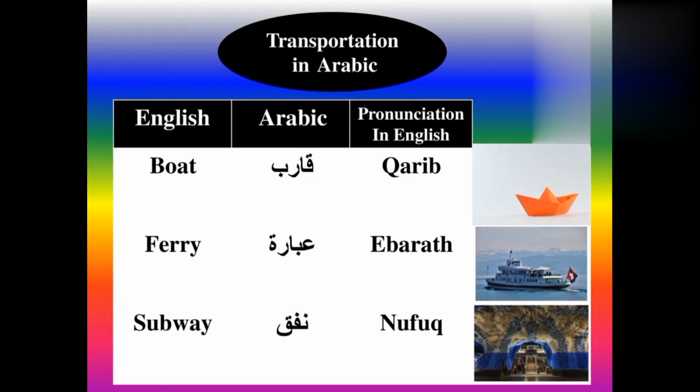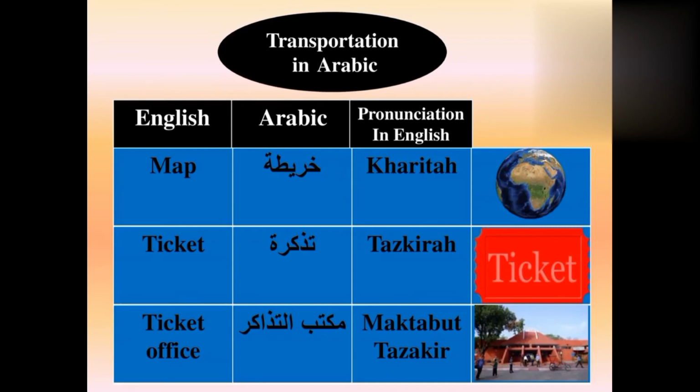For ferry we use in Arabic ibara. Ibara means ferry. Now see subway. For subway we use in Arabic nufuq. Nufuq means subway. Now see map. For map we use in Arabic kharita. Kharita means map. Now see ticket.